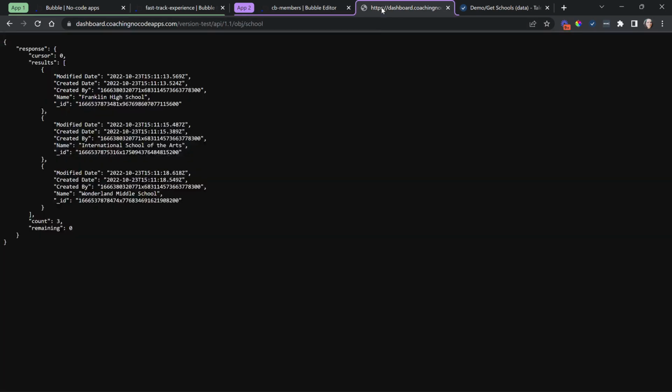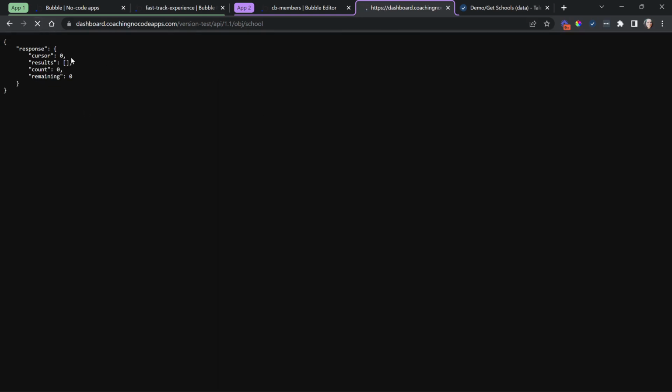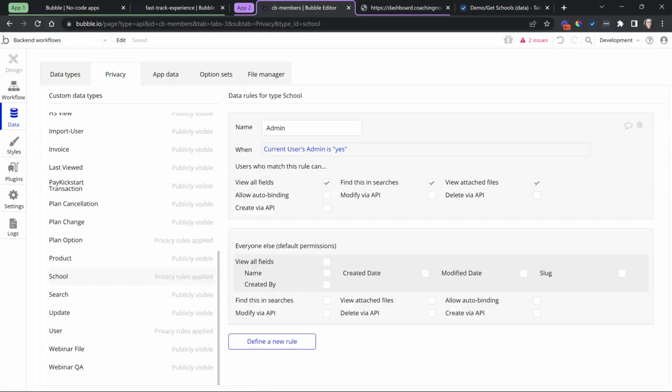Now, as an external source, there is no way for the application to know whether I'm an admin or not. So now when I refresh the page, look at that. No results come back because I have not met the privacy rule. So I've now protected it in a certain way, right? So only users who are admin, in other words, really only users who are logged in and this admin field is set to yes, will be able to find those school records in searches and view all of the fields.